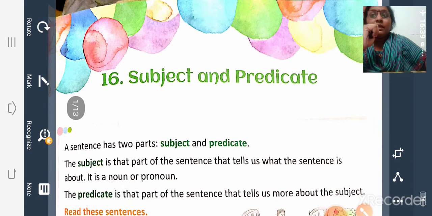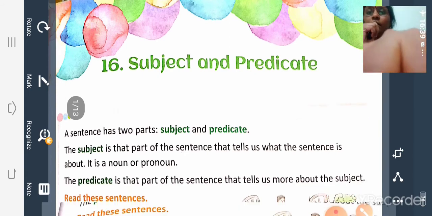Then what is a predicate? Predicate is that part of the sentence that tells us more about the subject. It tells what someone or something is or does. So a sentence can be divided into two parts, the subject and the predicate.